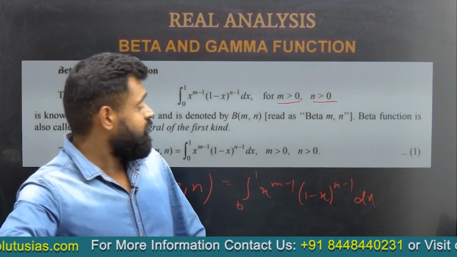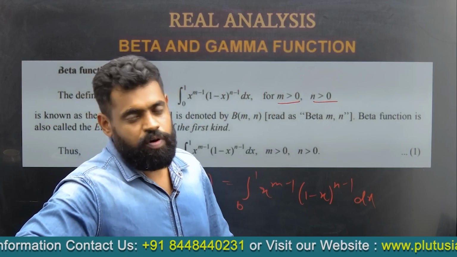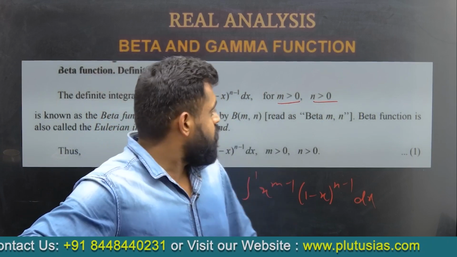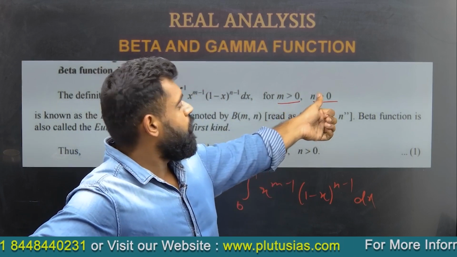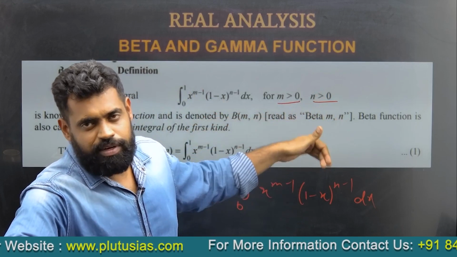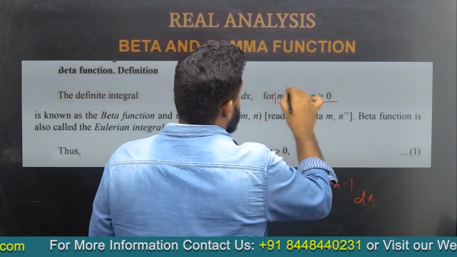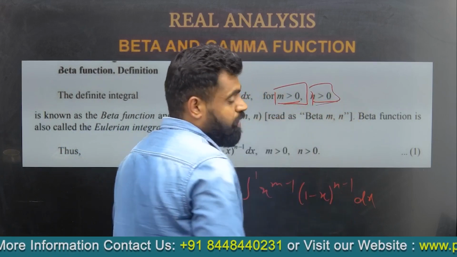Now this condition is given here, m greater than 0 and n greater than 0, because for m less than 0 or n less than 0, this integral would not converge, it will be divergent. Okay, so this condition is given that m is greater than 0 and n is greater than 0, and